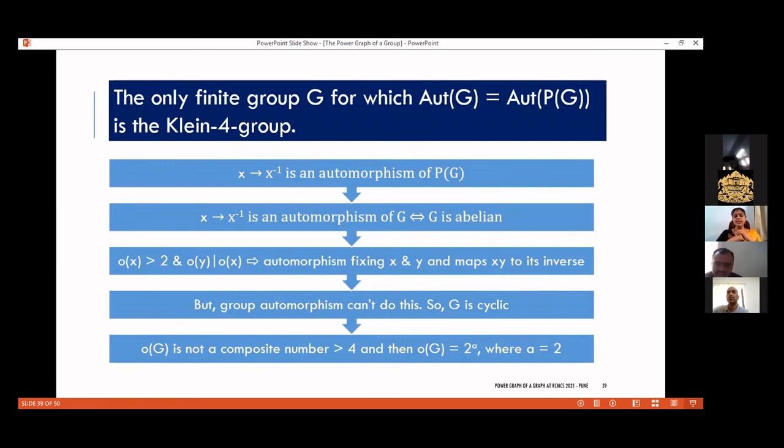So the only finite group G for which the automorphism group of G is equal to the automorphism group of the power graph of G is the Klein-4 group.